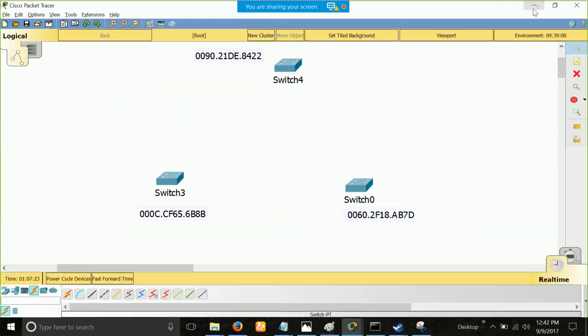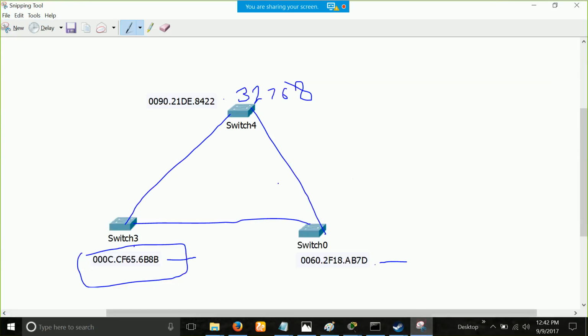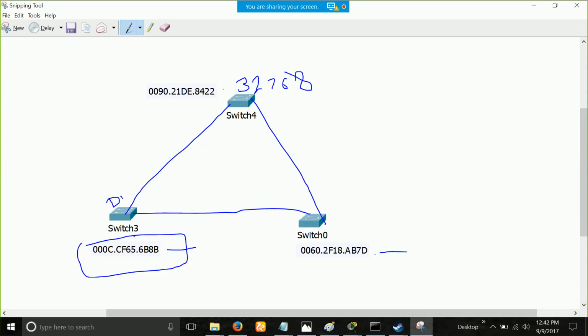Okay, let's hop on here. So this guy is the root bridge. So on the root bridge, everyone is going to be a DP. So on switch 0, we have RP and DP. This will be RP. DP. Now we'll do the election.